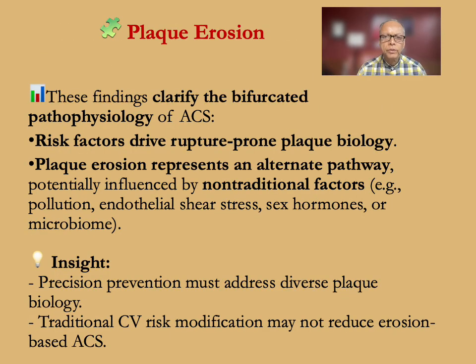One of the key takeaways of this article is plaque erosion. These findings clarify the bifurcated pathology of acute coronary syndromes. Risk factors drive rupture-prone plaque biology. Plaque erosion represents an alternative pathway potentially identified by non-traditional factors. Example, pollution, endothelial shear stress, sex hormones, or microbiome. The key insight is precision prevention must address diverse plaque biology. Traditional cardiovascular risk modification may not reduce erosion-based acute coronary syndromes.